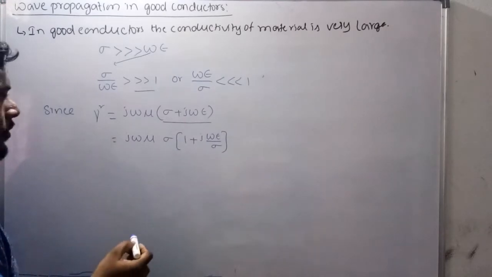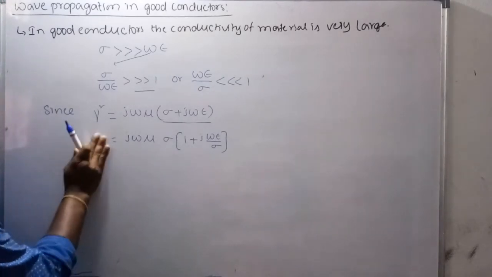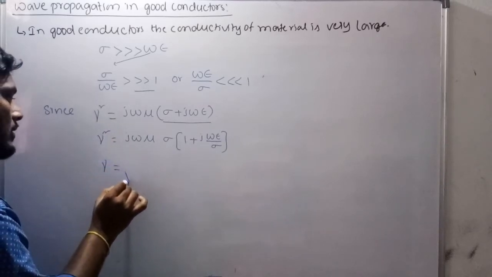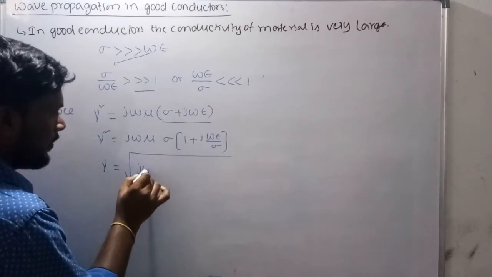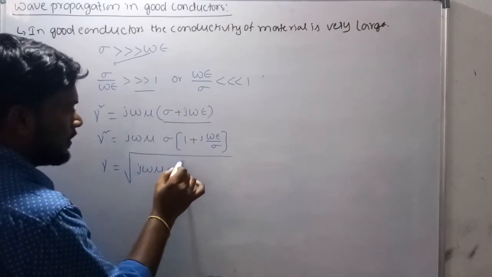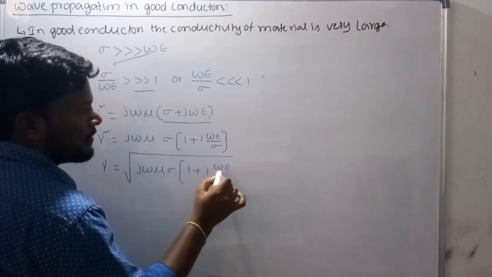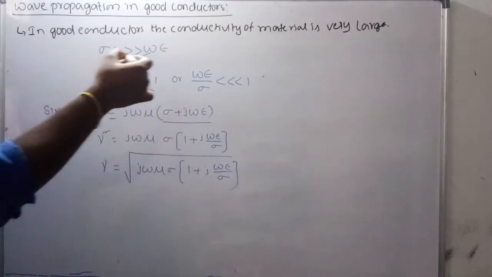So gamma is the square root of j omega mu sigma times 1 plus j omega epsilon by sigma. Now apply the condition, because it is a good conductor.